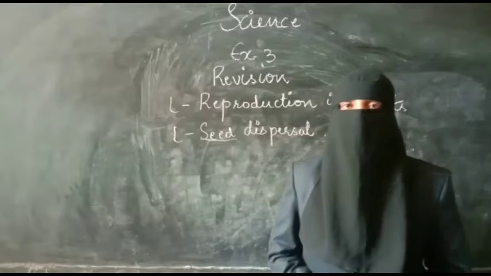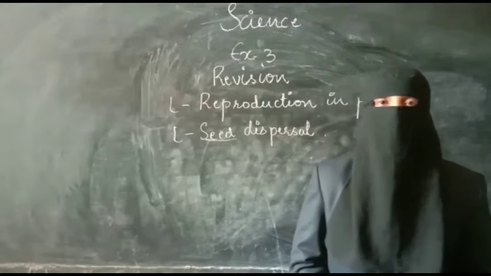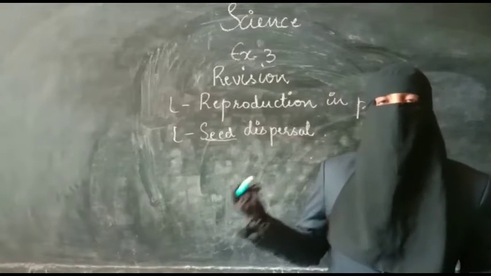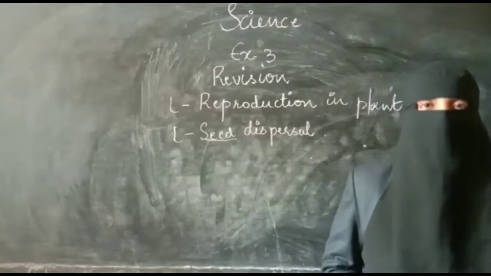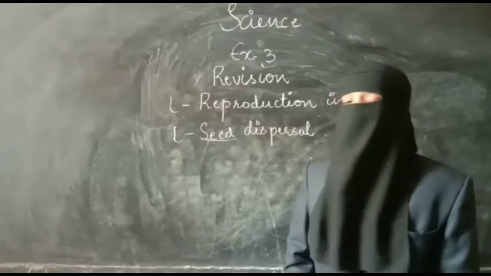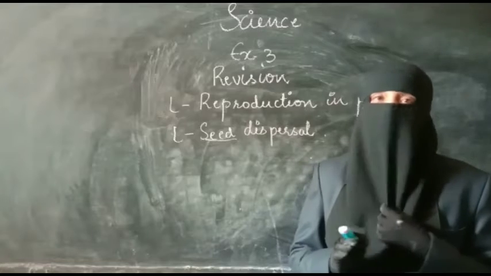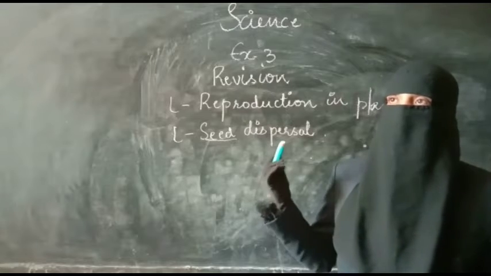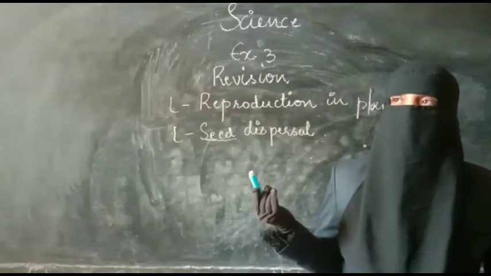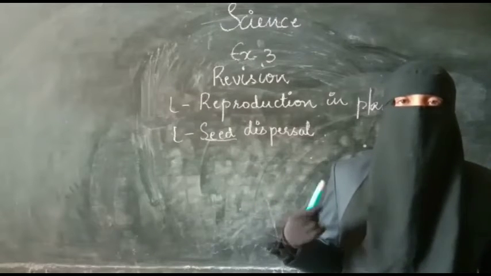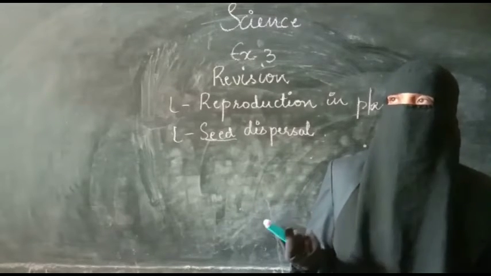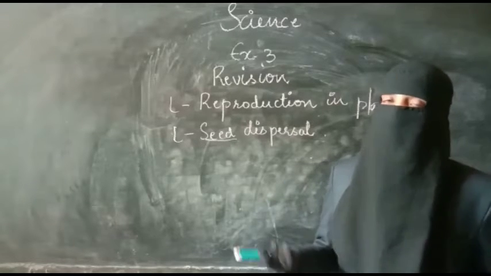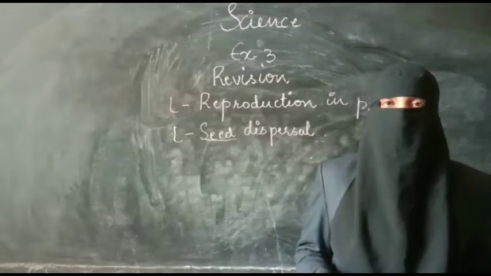Here I said you to practice the diagram of the flower also, that is a very important diagram. Whenever you are drawing, you have to use a pencil, and for margins and all you have to use a scale. And I told you the way of sexual reproduction, a certain procedure should be followed. First step was pollination. After pollination, the pollen tube will be growing, that is germination. After germination, fertilization, then formation of seed into fruit. Go through that process properly.